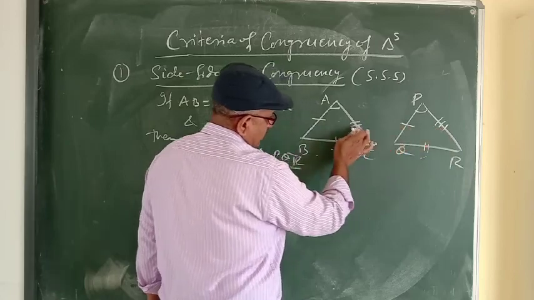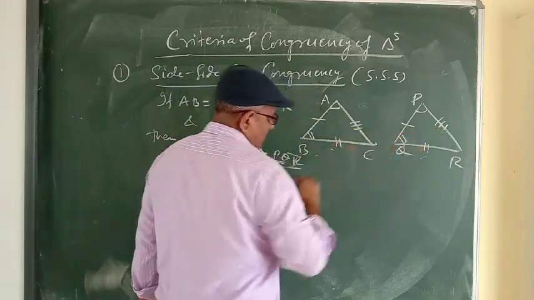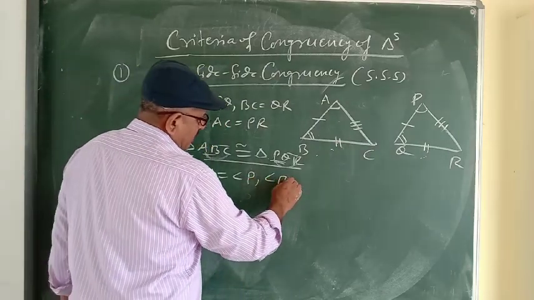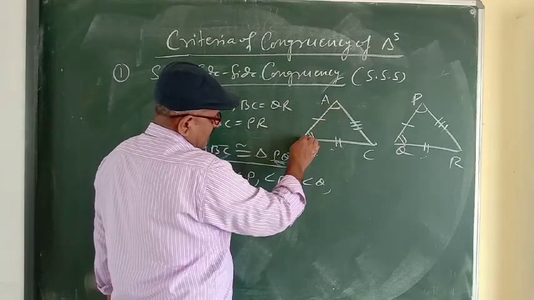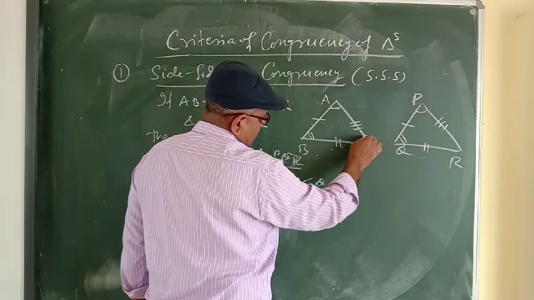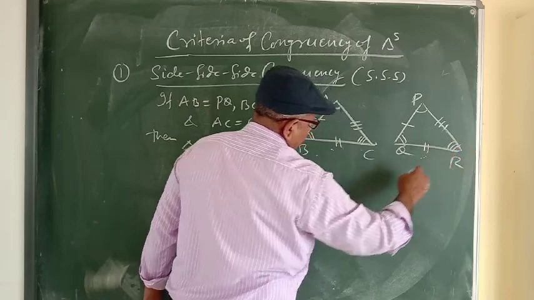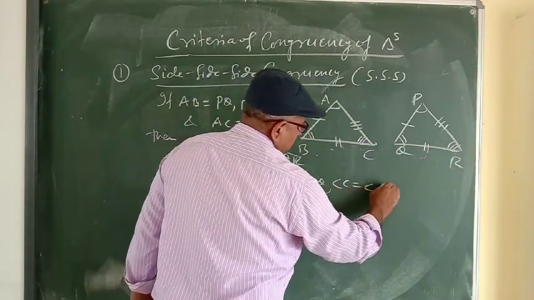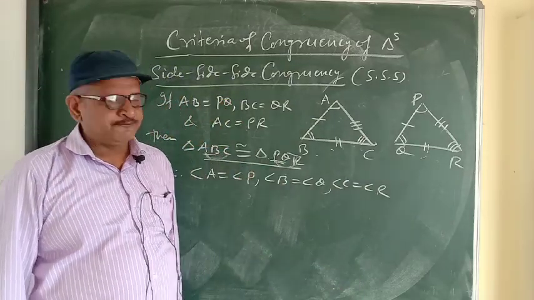The angle opposite AC is B and the angle opposite PR is Q, they are corresponding and they will be equal. Angle B is equal to angle Q. Next one, AB is equal to PQ. The angle opposite AB is C and the angle opposite PQ is R. So angle C is equal to angle R. In this way we can see the corresponding parts.